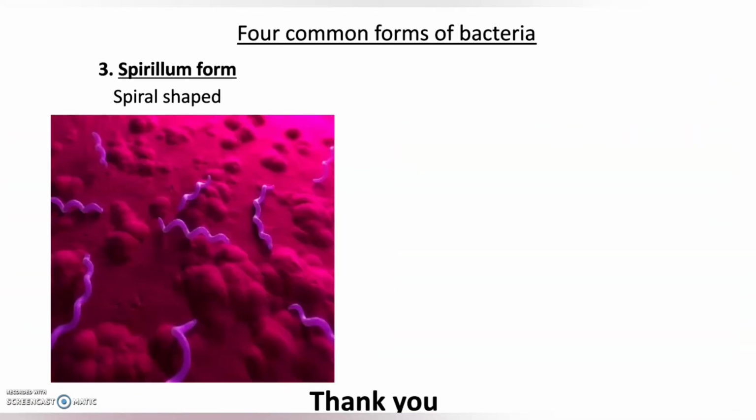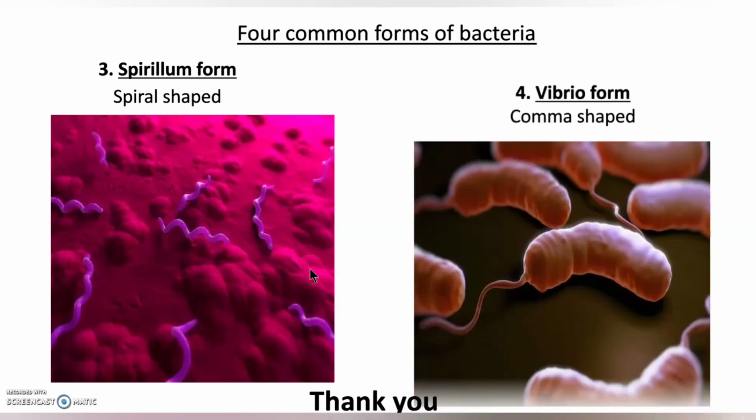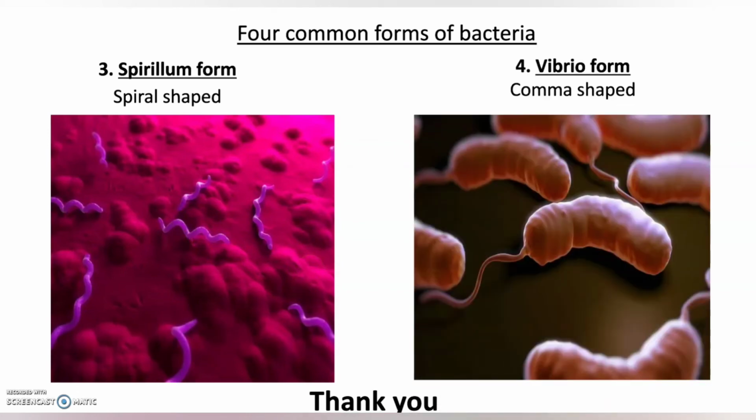So you can see in the picture they are rod shaped. The third type of bacteria according to the shape is spirillum. As the name suggests, it is spiral shaped. You can see that in the picture. And the last type of bacteria is the vibrio form. Vibrio form means comma shaped. One main example for this vibrio form is Vibrio cholerae. Okay, it's responsible for causing cholera.